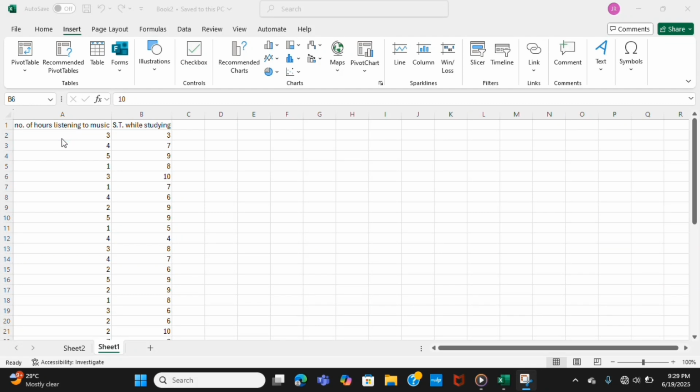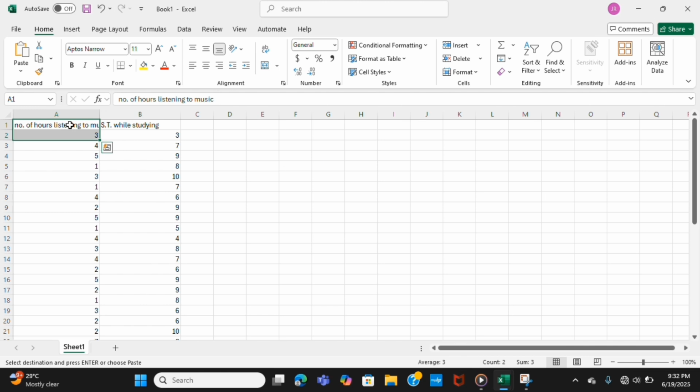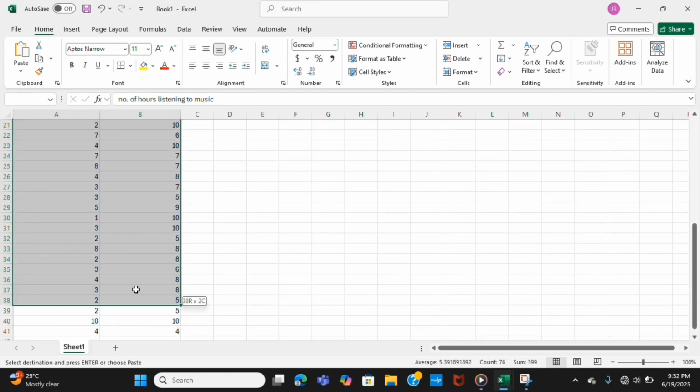After conducting a survey, we listed all the needed information here in Excel for us to solve the data analysis. So in the first column, we put the number of hours listening to music, and then in the second column, we put the stress level while studying. After encoding all the needed information, we make sure to select all the input information in Excel.